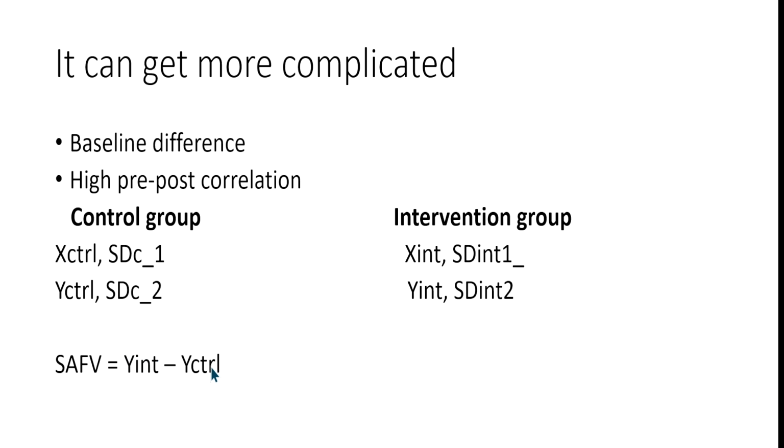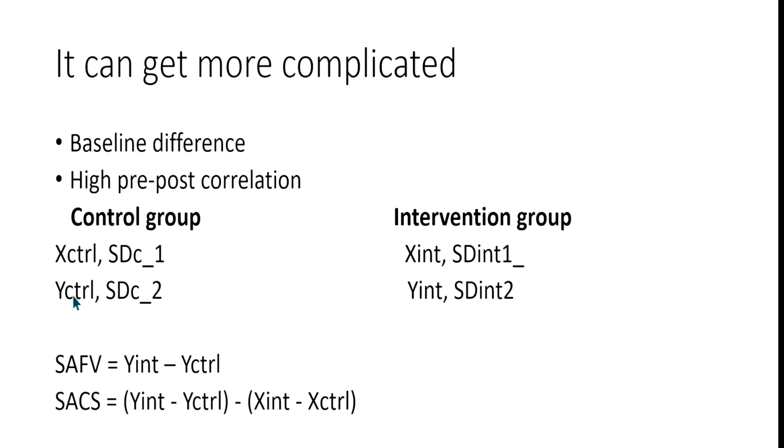But if you have a difference in X, for example, if you are working with HbA1c, and the baseline value in the control group is 7, and in the intervention group it is 7.5, that means there is a difference of 0.5, and that's not a small number. So you need to account for that. To account for that, you calculate the difference of these values and then the difference of these ones. Or in other words, you simply create the difference of differences.